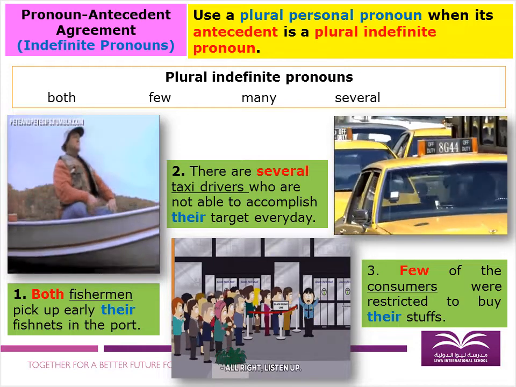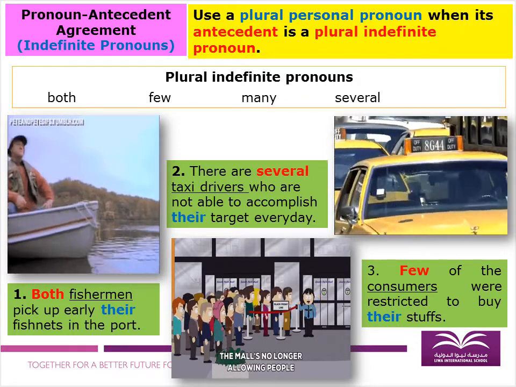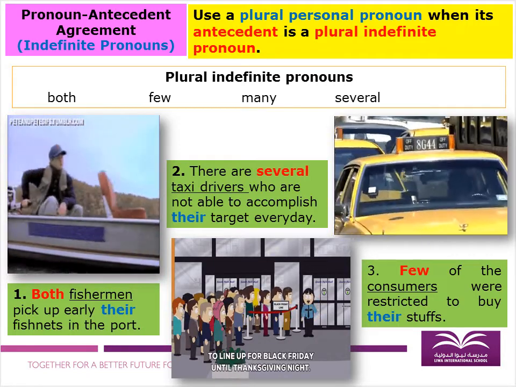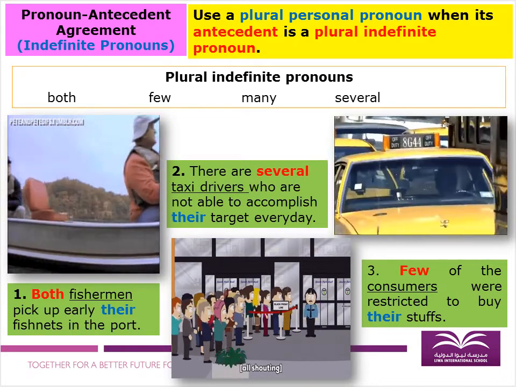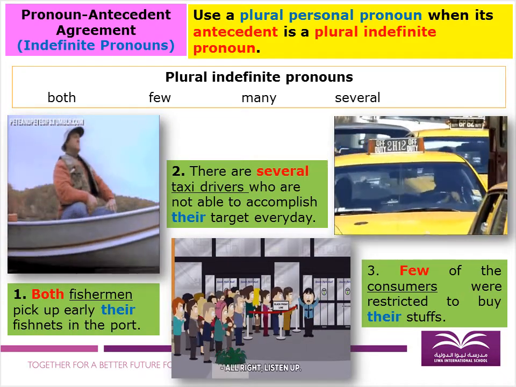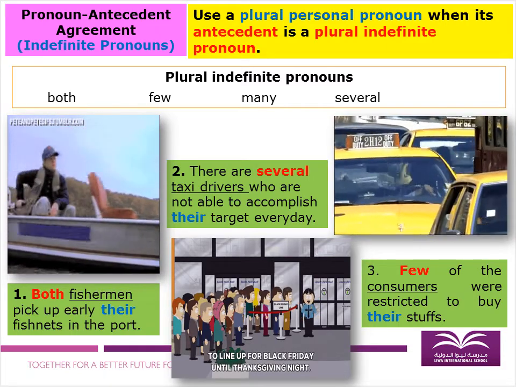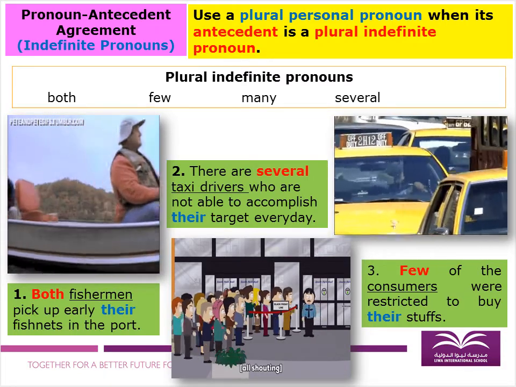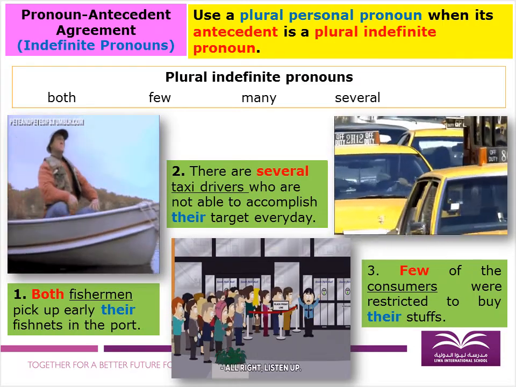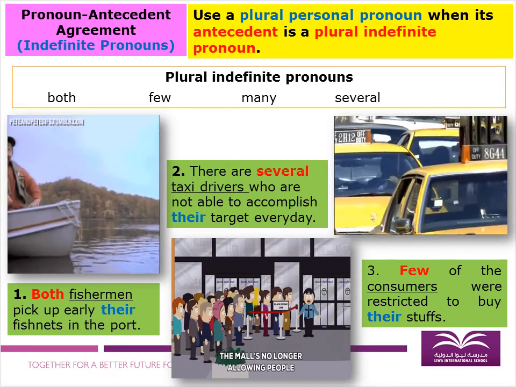Number 3, few of the consumers were restricted to buy their stuffs. Okay, our pronoun their, and our antecedent, few, and then consumers with s there. So I hope this one is clear. Let's move on to our next topic, or next slide.